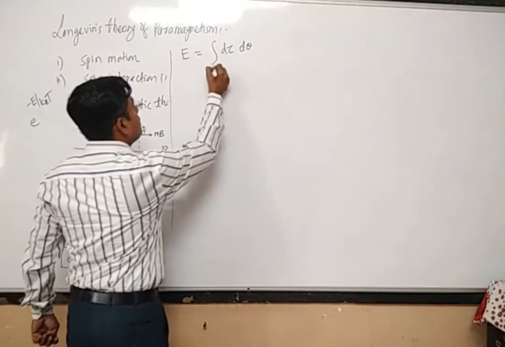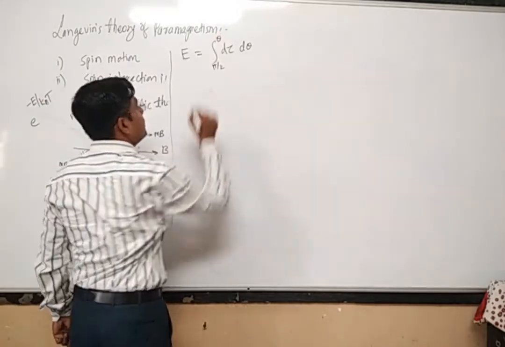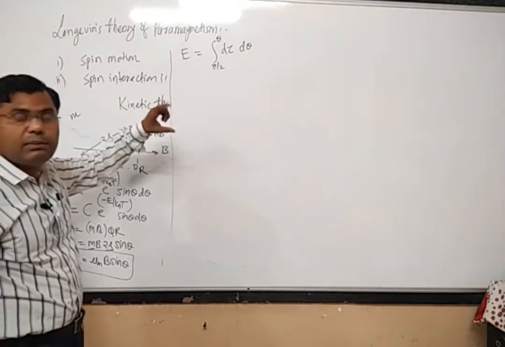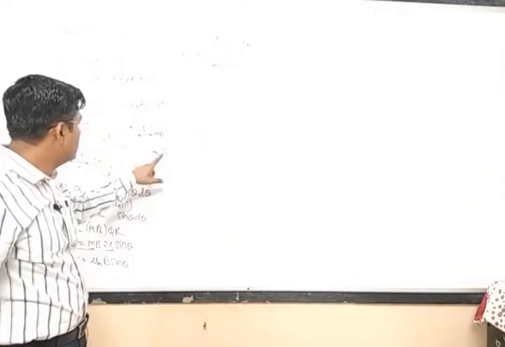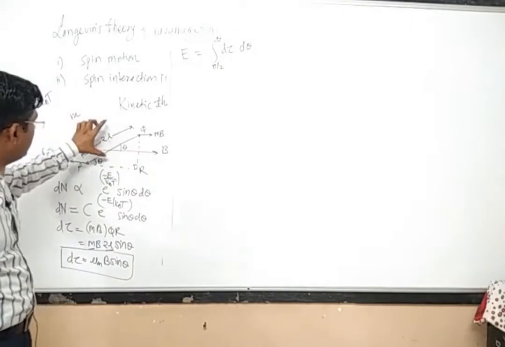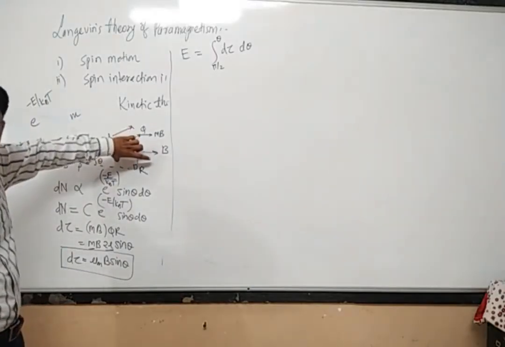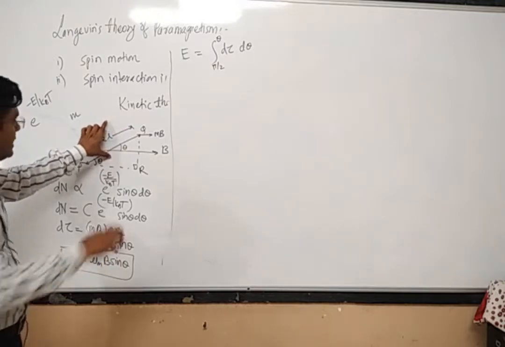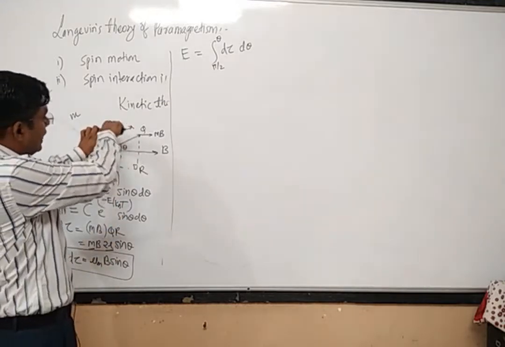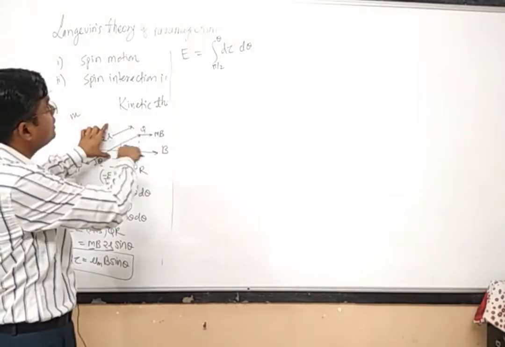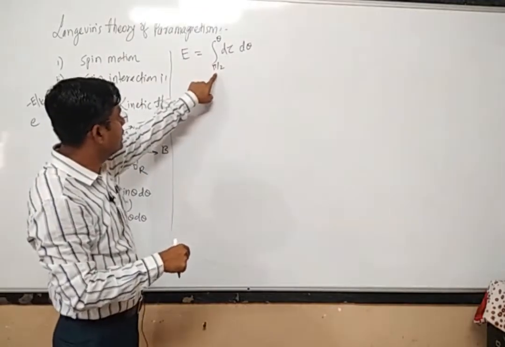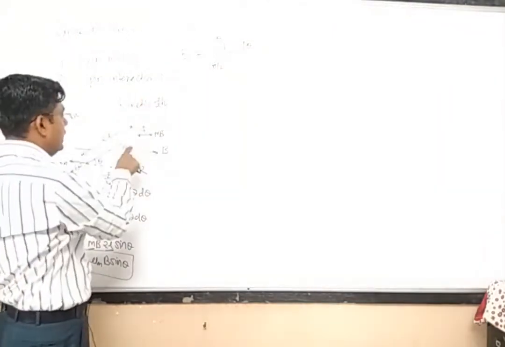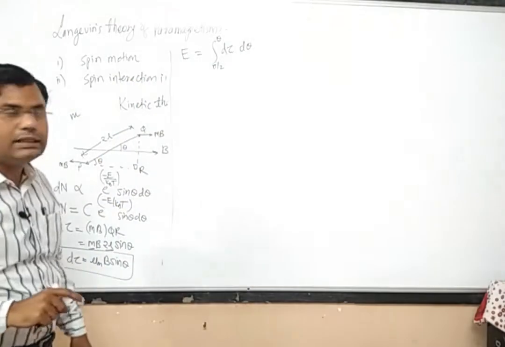Limits would be pi by 2 to theta. Why pi by 2 to theta? Because the maximum energy will be required by the magnetic field on the dipole when the dipole is exactly perpendicular to the direction of the magnetic field. So when the dipole is perpendicular to the direction of the magnetic field, maximum energy will be required to align this dipole along its particular length. So that angle I have put here as the lower limit, and on which angle is it aligned right now? It is aligned to an angle of theta, therefore I have used the upper limit as theta.